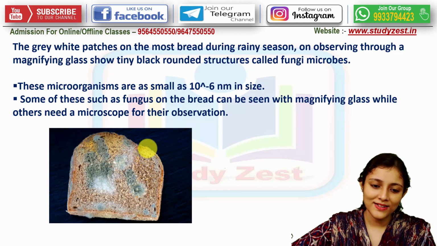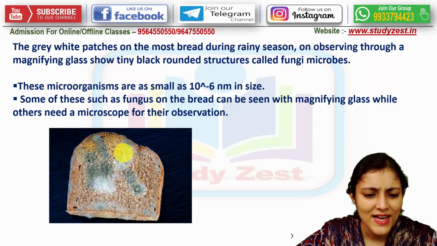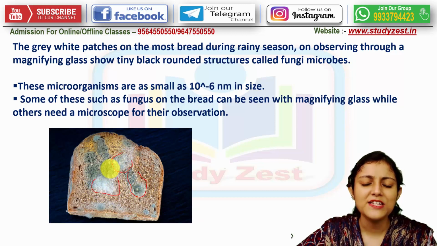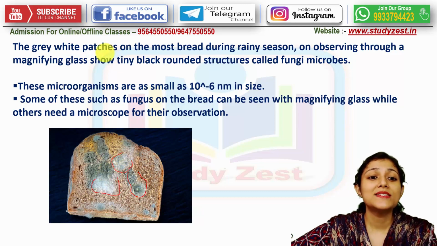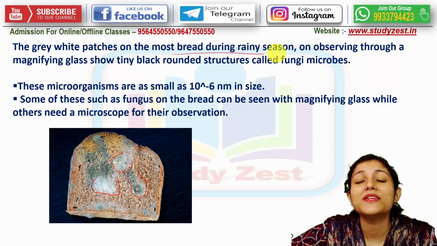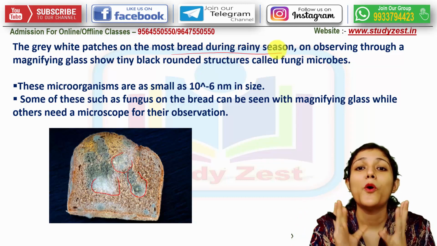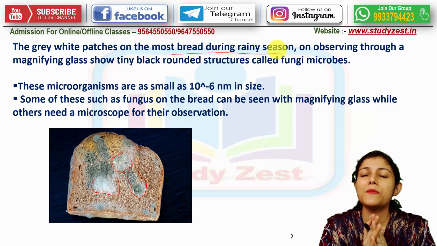Now in this picture, this is a bread where small grayish white patches are seen. These patches appear on moist bread during the rainy season. In the rainy season, the moisture content in the atmosphere remains very high.